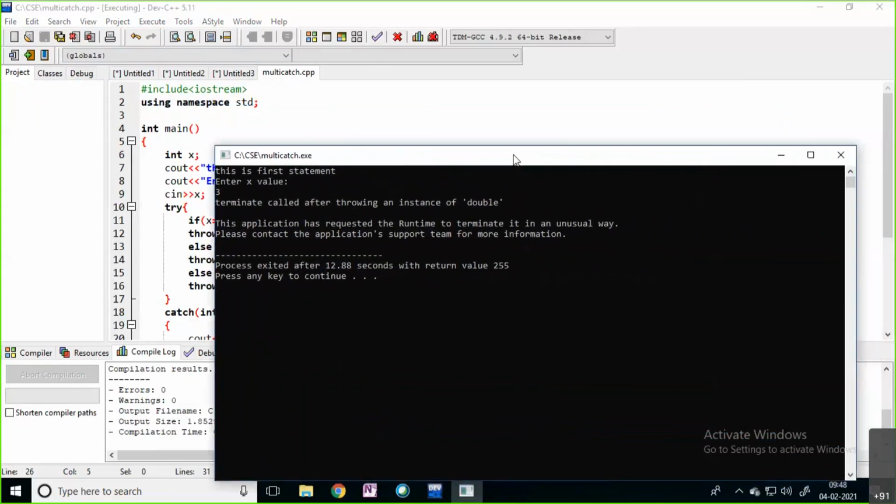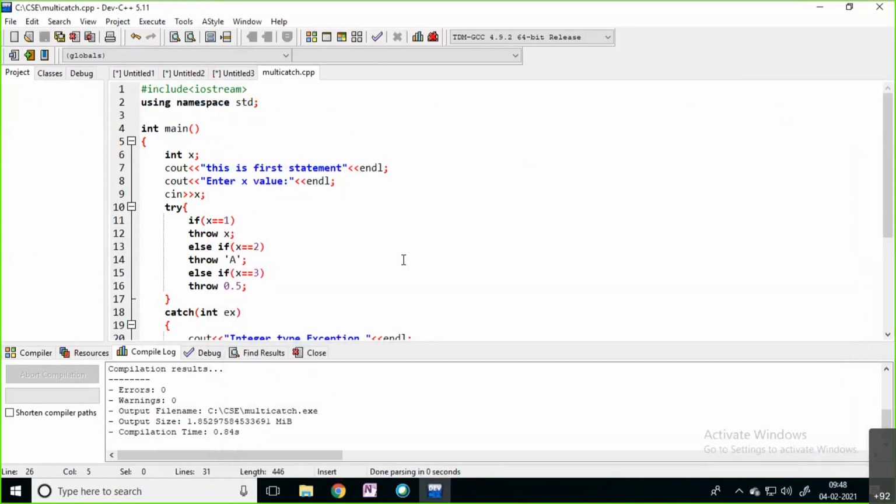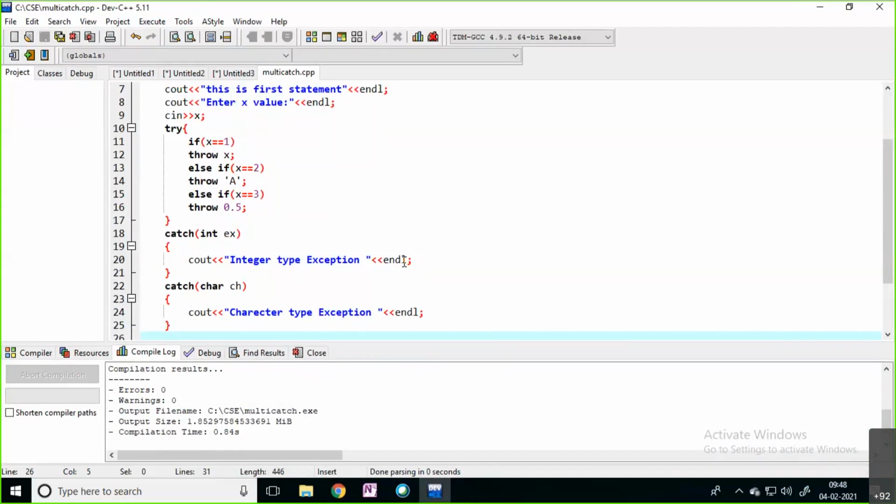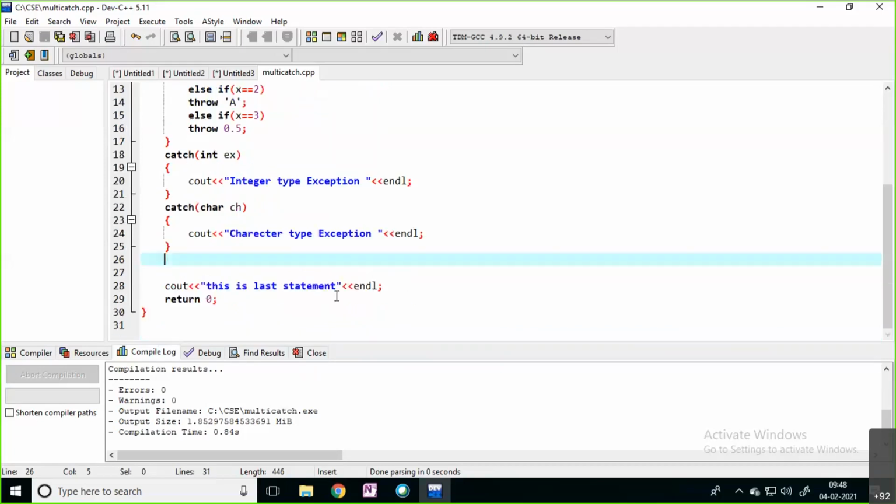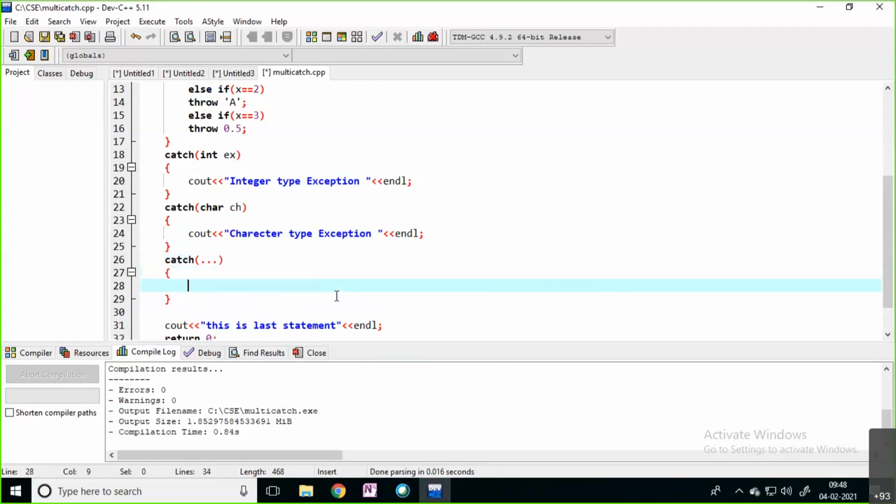For example, we don't know which exception that particular try block is throwing. In that case, we have one default catch block that can catch all types of exceptions and handle all types of exception. Simply, you can write it like this: catch with three dots. This can handle all exceptions raised inside the try block. Here I'm just writing one simple statement.